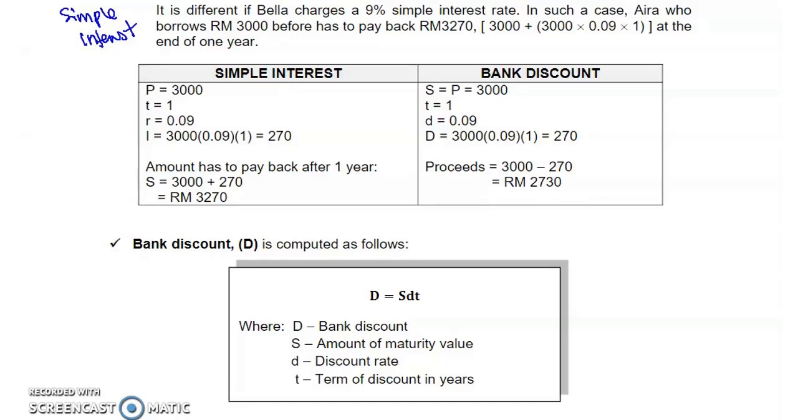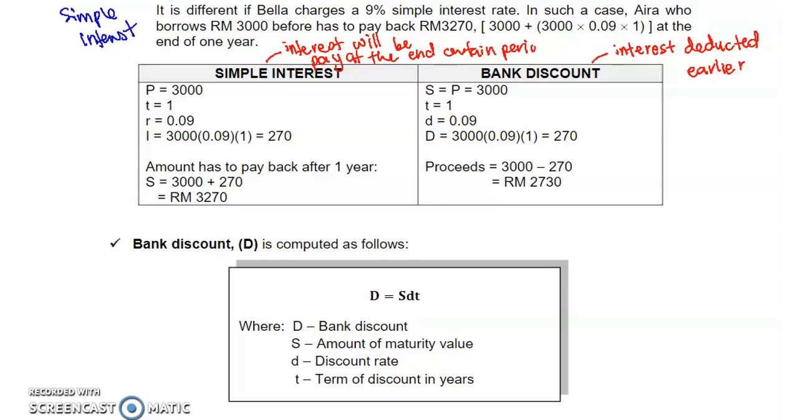First you must remember the difference between bank discount and simple interest. If bank discount, interest is deducted earlier. If simple interest, we can say that interest will be paid at the end of a certain period. So that is the difference between simple interest and bank discount.